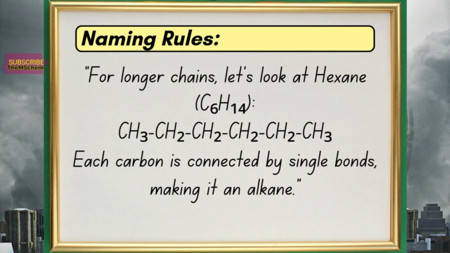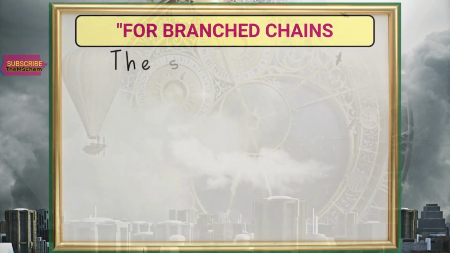For example, look at hexane. Here C6H14 is the molecular formula of this compound. You can see that 6 carbon atoms are arranged by single bonds, and each carbon atom is bonded to hydrogen atoms to fulfill the valency of 4.